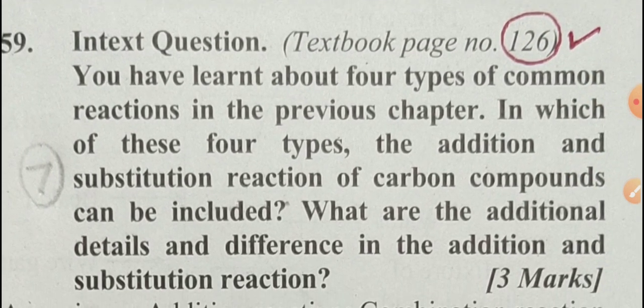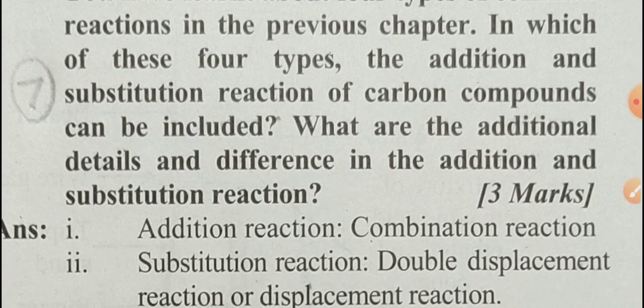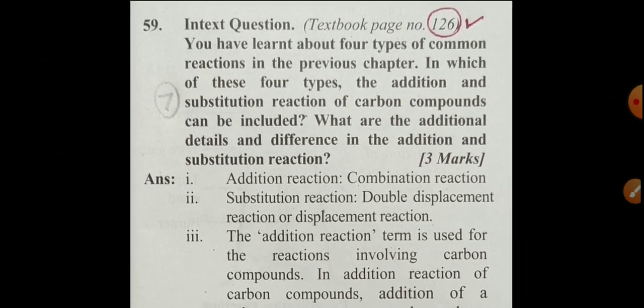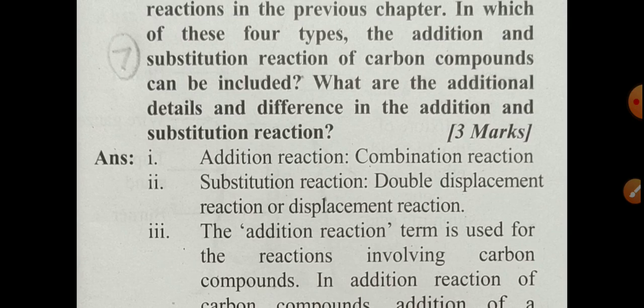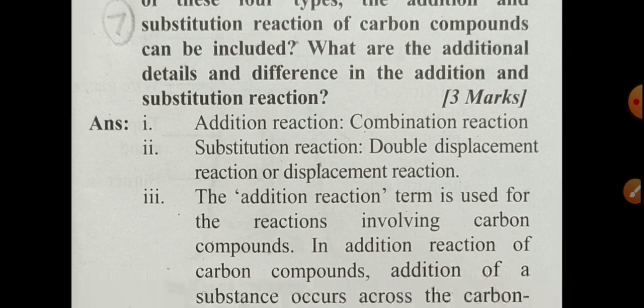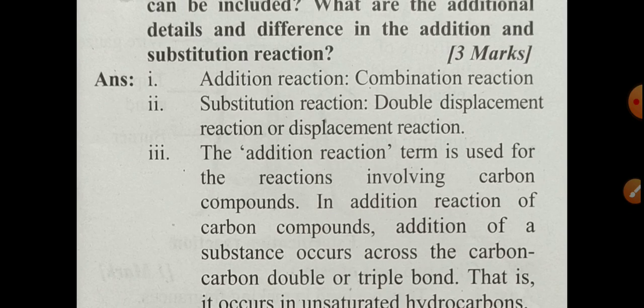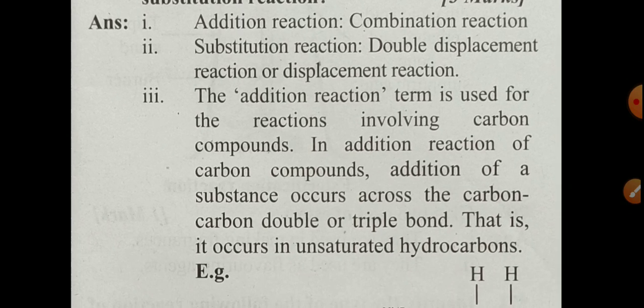Last one, the in-text question. We already read the explanation given. This is a 3-mark question asked here. Now see that. Addition reaction is called a combination reaction. Second point, substitution reaction. Substitution reaction is called a double displacement or displacement reaction, because one atom is replaced by the other atom of the elements. That's why substitution reaction is a displacement type of reaction.